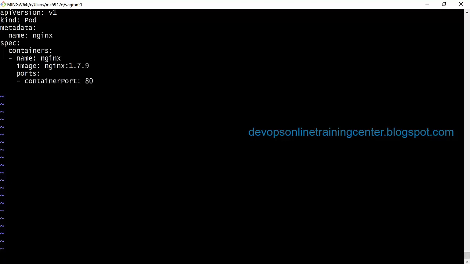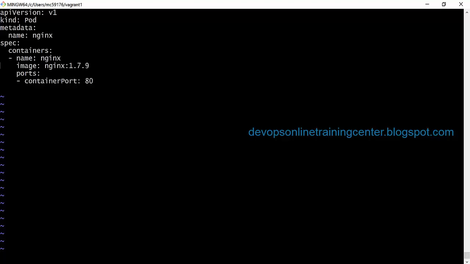So this is something like creating a web server, right? A web server with nginx, or a web server with Apache or a MySQL database. We can create any container using this, and I want to have that on port 80. I want to expose port 80 from the container so that it can be accessed outside. These are the things which I mentioned in the YAML file.